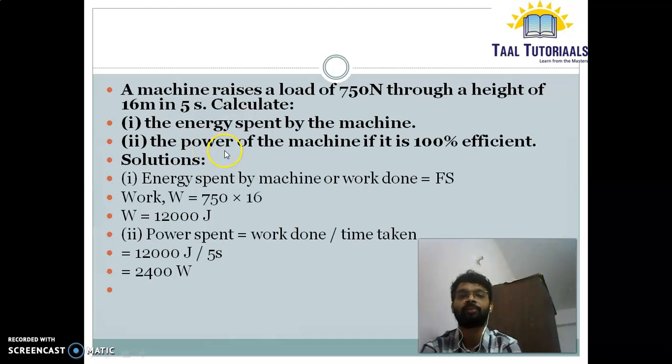Second is power of the machine. If it is 100% efficient, please ignore this. Power, what is the formula of power? Work by time. We have got work here and time is given as 5. So work by time, that is 12,000 by 5, that becomes 2400 watt.